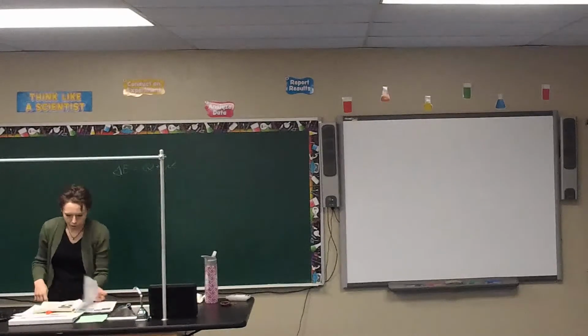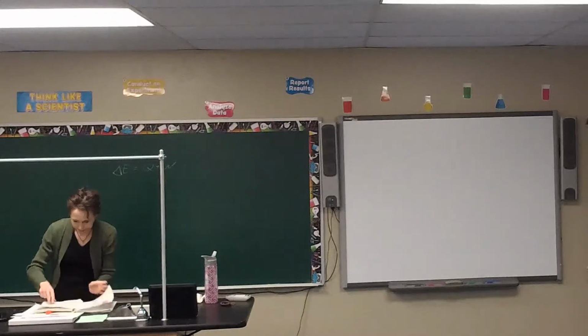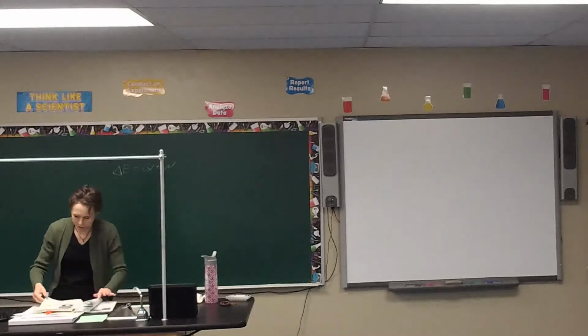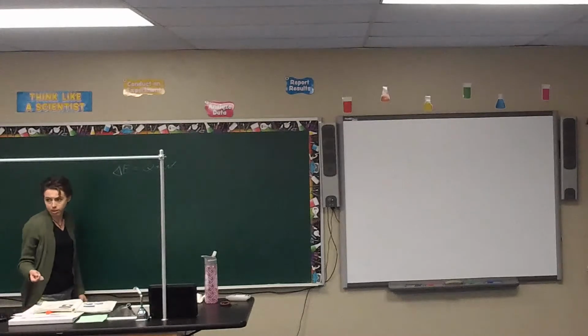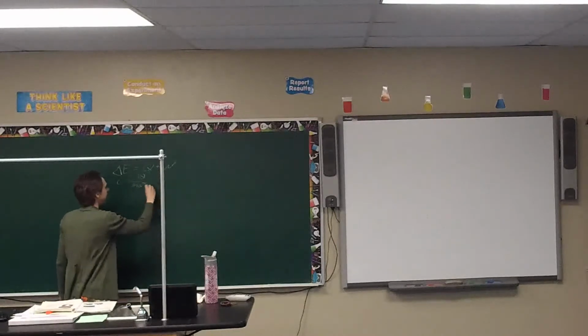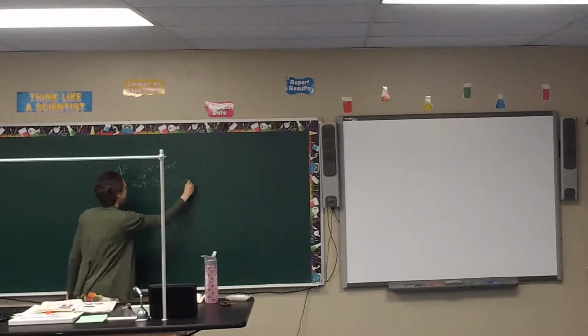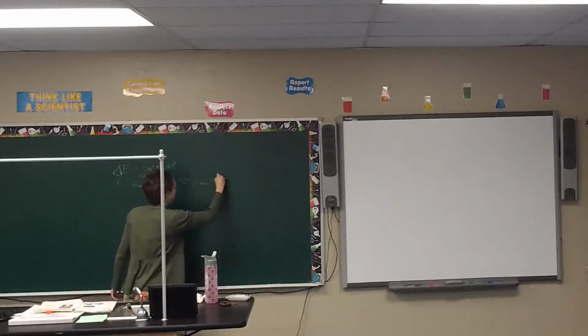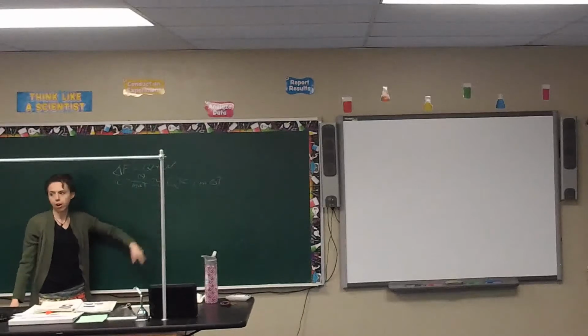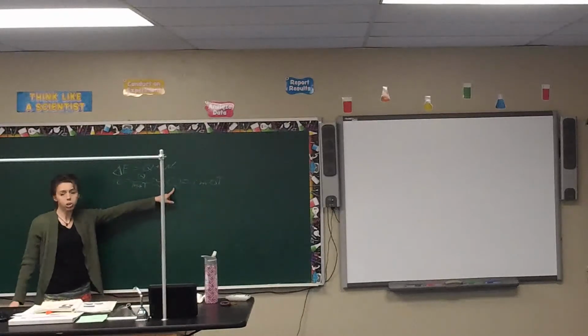Alright, the next major one has to do with finding specific heat. Remember the equation for specific heat? It's making me real nervous, Chris. Alright, C equals Q over m delta T. You can also rearrange it to find Q: Q equals C m delta T. So this is the same equation, just depending on what you're finding. Algebraically, just move it around. If you want to find heat, you want to use Q by itself.